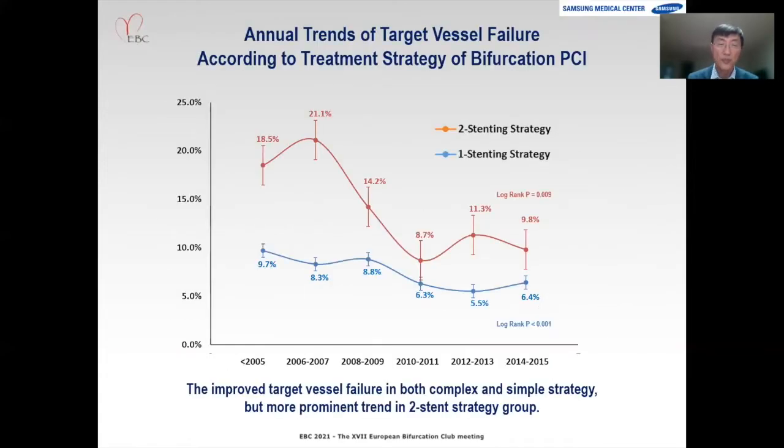The improvement of clinical outcome has been noted in both the two-stent strategy and the one-stent strategy, but it is more dramatically shown in the two-stent strategy. Also, the one-stent technique has a significant improvement, but in the two-stent strategy, the target vessel failure was halved, a 50% reduction, after the introduction of second generation DES.